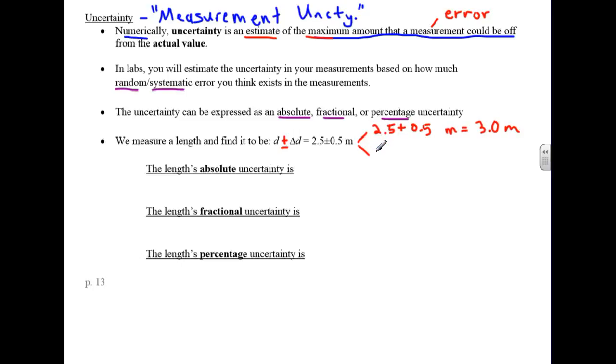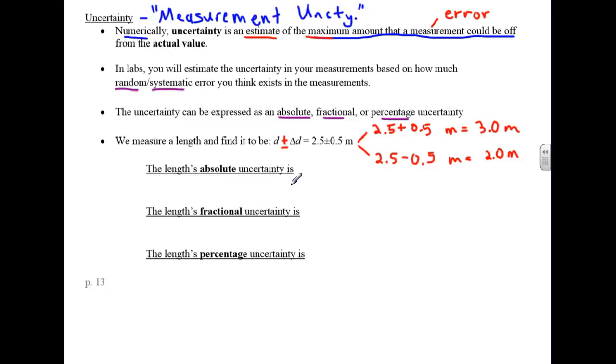That's the upper end of the range, and the lower end of the range is 2.5 meters minus 0.5 meters, which is 2. So even though things go wrong, I assert that the true value lies within this range. Even though my measurement could be off, the true value is somewhere in there.